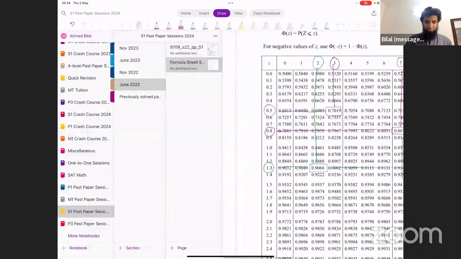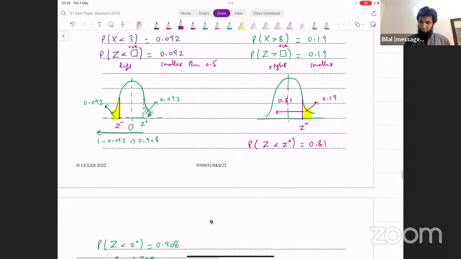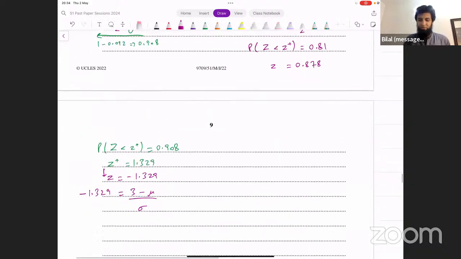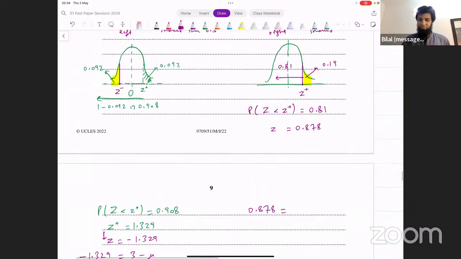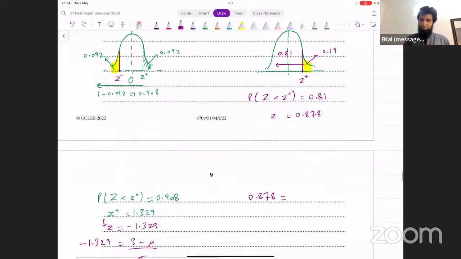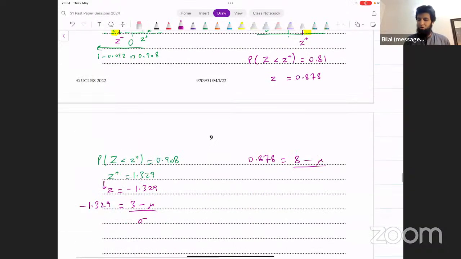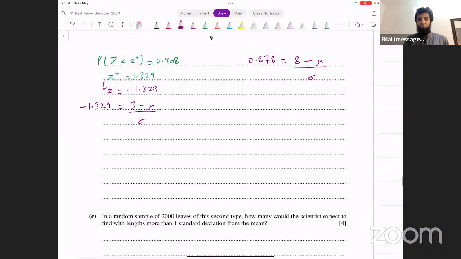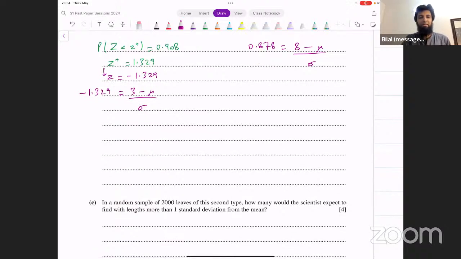Let's write that here. The positive Z value turns out to be 0.878. And the actual Z is also supposed to be positive. So we say Z is 0.878 now. Now let's input this in the formula as well. 0.878, that's Z equals X, which is 8 here, minus mu over sigma. You've got two equations. You solve these two equations simultaneously, and that is going to give you the result.